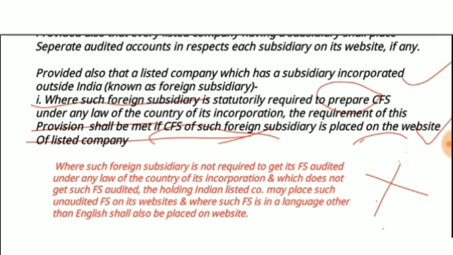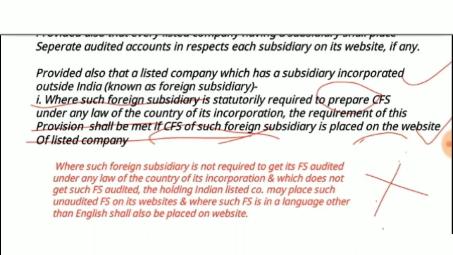That is, suppose the subsidiary is located in Sri Lanka, and as per Sri Lankan law you are not required to audit your books of accounts or financial statements. So the law or provisions of the country in which that subsidiary is incorporated require that it need not get its financial statement audited, in which case the holding Indian listed company may place such unaudited financial statement on the website.